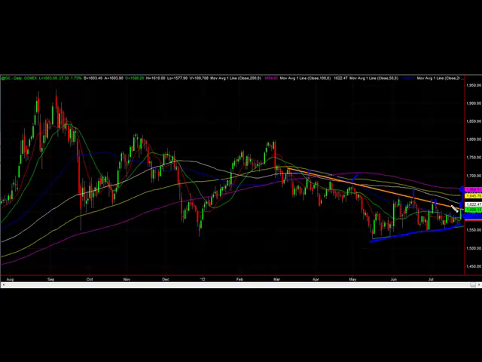But first we need some confirmation of this triangle being broken. We want tomorrow to go higher here, maybe then come back and test it to the downside, and after that we could rally here and put a target to the 200-day moving average. But still we want to see some confirmation here on the daily chart for gold futures.